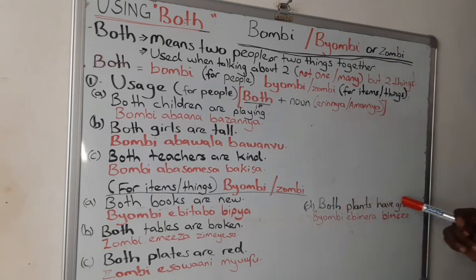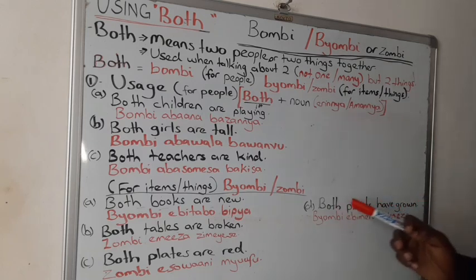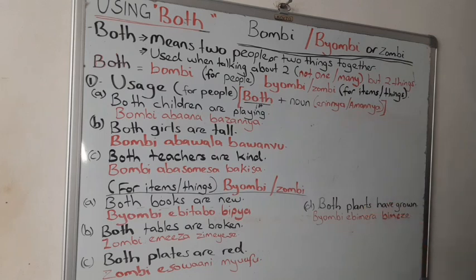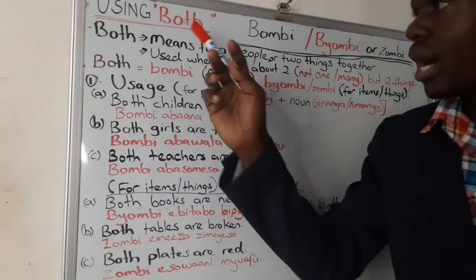Both plants have grown. Once again, both plants have grown. Byombi ebimera. So plants in Luganda we say ebimera. So both plants have grown. It's going to be byombi ebimera bimeze. To grow is bimeze. For plants we say bimeze. For people we say bakuze. Are we together? So both plants have grown. It's going to be byombi ebimera bimeze. Hope we are together.